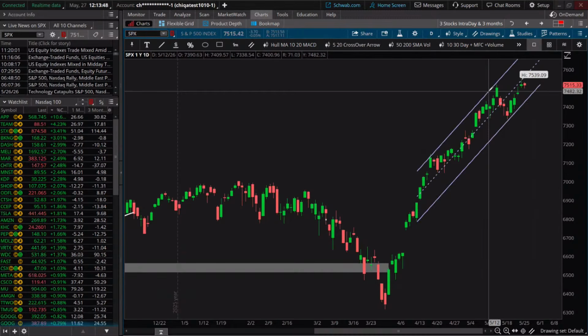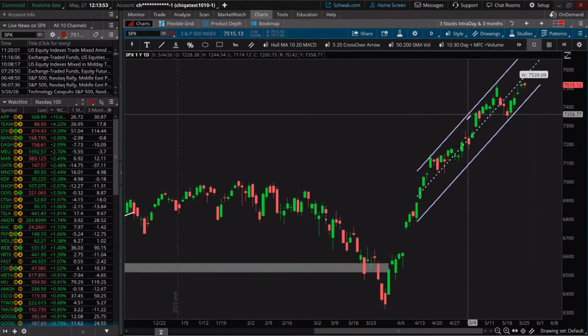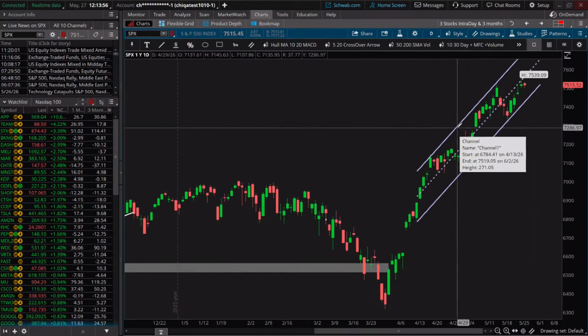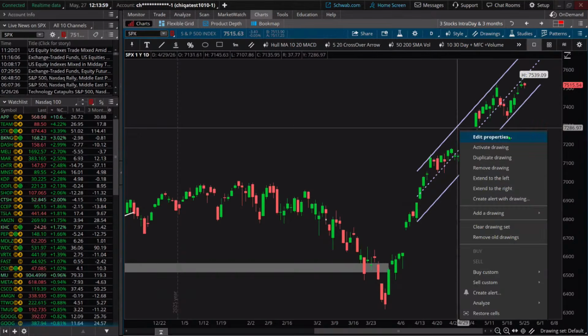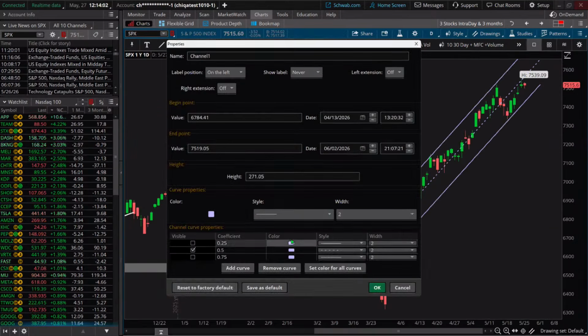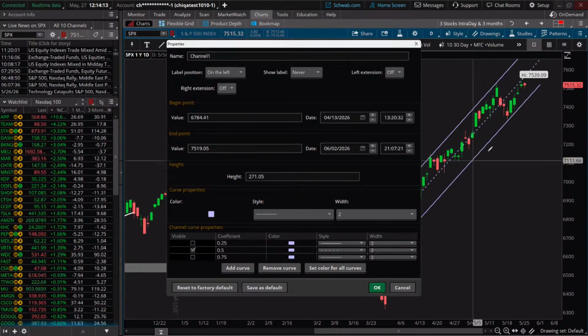Now, in this case, I have gone in and changed the color. The default color here is white, but I went in, I changed it to this lovely lavender. All I did really was I did a right mouse click and I said edit properties. And then I picked the color that I wanted it to use on each one. Okay. You can also choose the width of these lines and you can choose which ones show. So I have the outside lines, they're a little bit bolder. And then I came in here and that 0.5 means draw the midpoint line in the chart. And I have it dotted. Okay, so this dotted line represents the midpoint through the channel.